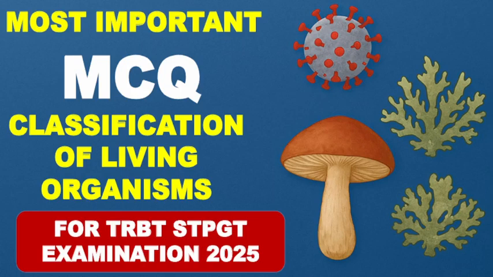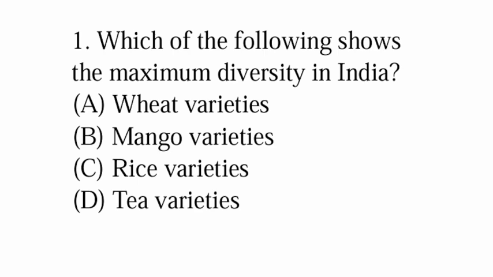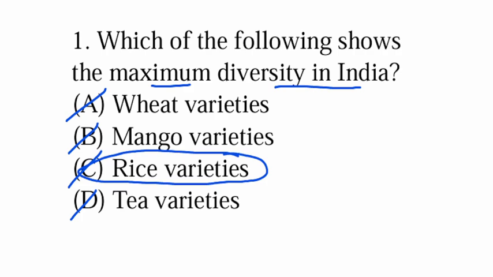Hello everyone. In this video, we are going to solve certain most important MCQs on classification of living organisms. The first question is, which of the following shows maximum diversity in India? Option A is wheat varieties, mango varieties, rice varieties or tea varieties. So rice is having the maximum diversity in India. So option C is correct.